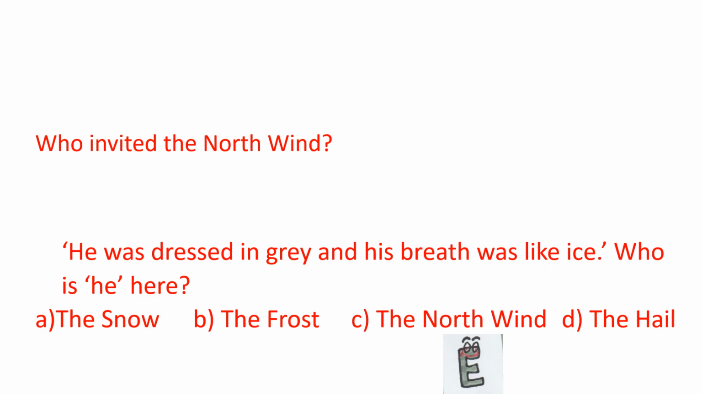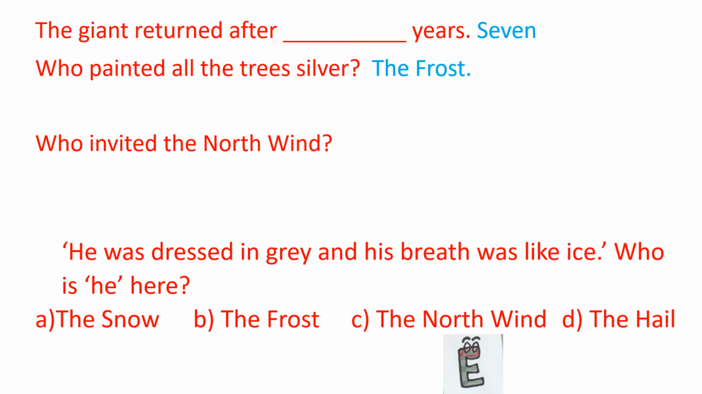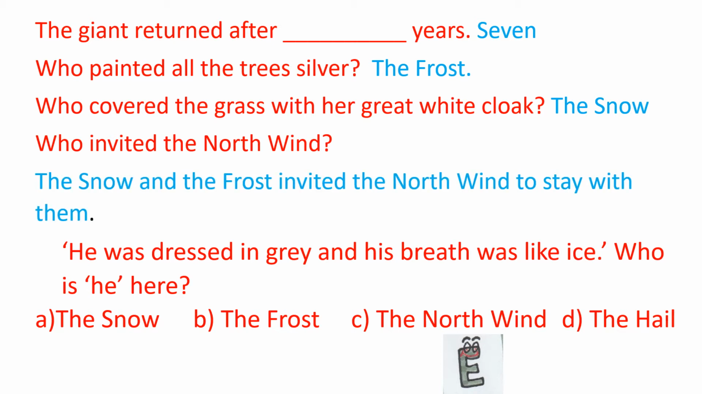Since these are very easy questions, so let's quickly go through them. MCQ types or short answer objective types. The giant returned after dash years. Answer is 7. Who painted all the trees silver? The frost. Who covered the grass with her great white cloak? The snow. Who invited the north wind? The snow and the frost invited the north wind to stay with them.